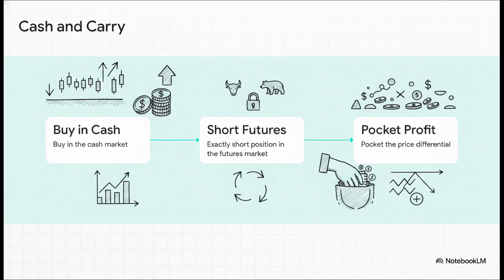They use what's called a cash and carry strategy. Here's how it works. Step 1. The fund buys a stock in the cash market. Step 2, at the exact same moment, they take an exactly equal short position on that very same stock in the futures market. Because they're long and short on the same asset, they're completely hedged. Then, step 3, they just pocket the price differential between the two markets. There is zero directional equity risk here because they aren't relying on the stock market going up to make their money.